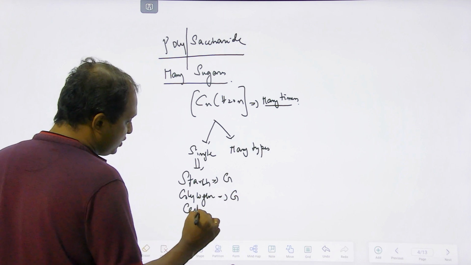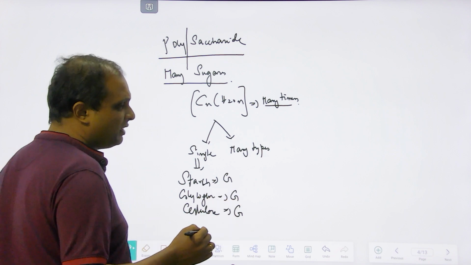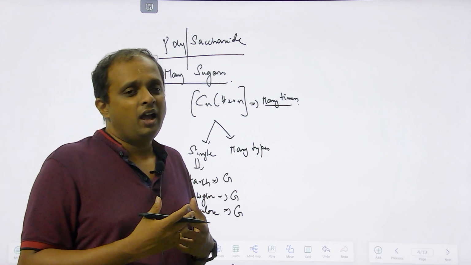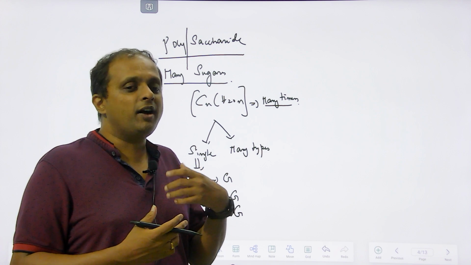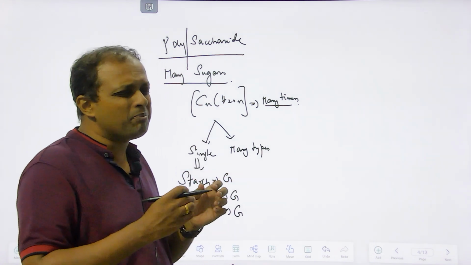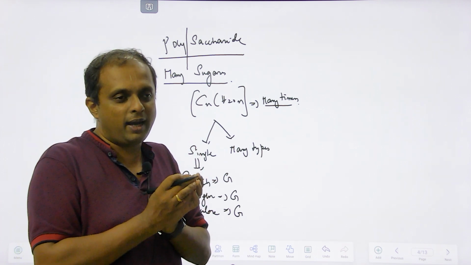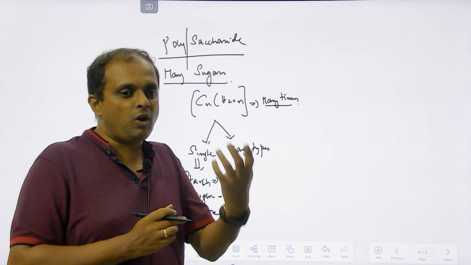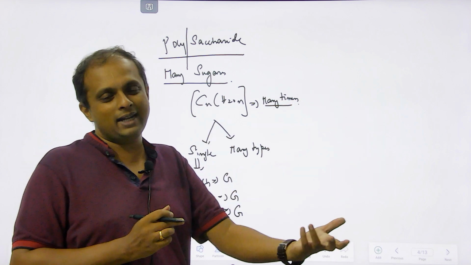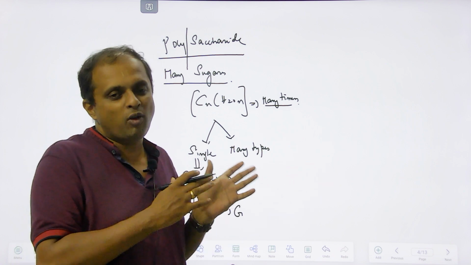You can take cellulose, which is again made up of glucose alone. So you can wonder how the same glucose, when it polymerizes, one becomes starch, one becomes glycogen, one becomes cellulose. What matters here is the biochemical bonding pattern. That makes one combination the starch, the reserve food material in the plant, another glycogen, another cellulose, right? We need not worry about those things here.